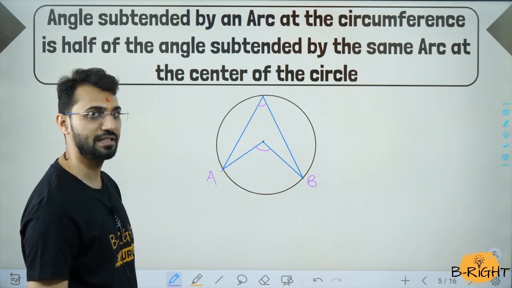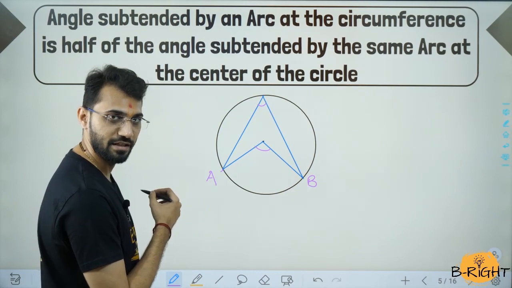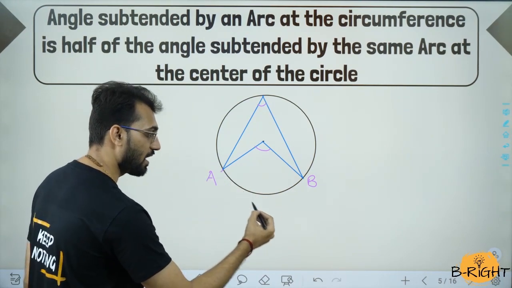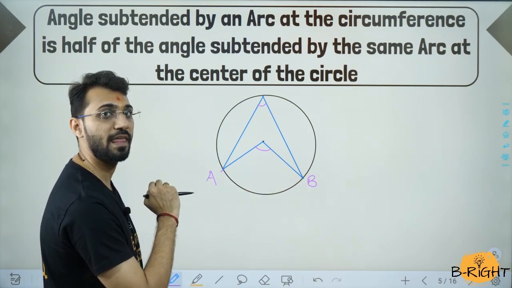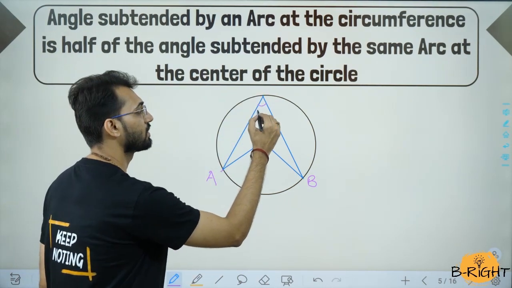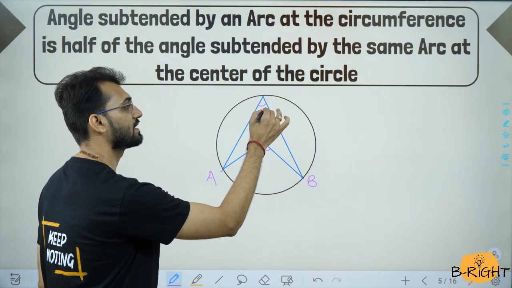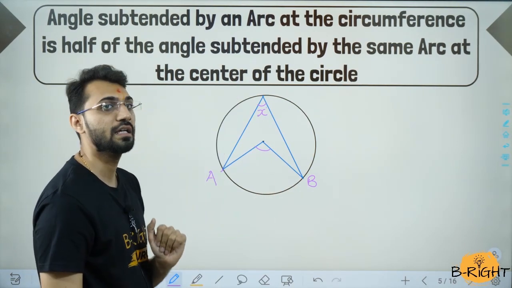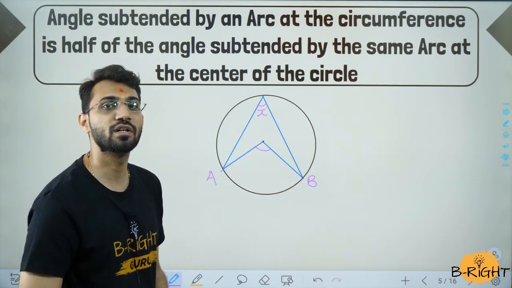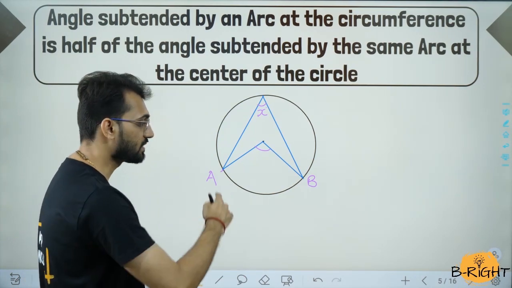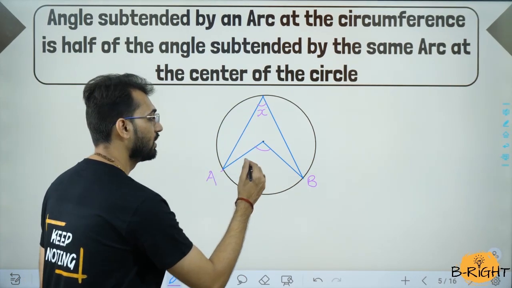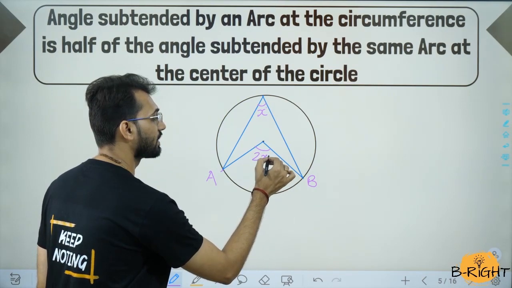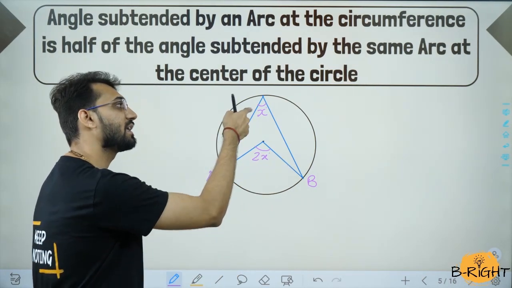So as you can see, the theorem says that angle subtended by an arc AB at the circumference का एंगल को हम लोग x बोल देंगे, x डिग्री. Angle subtended by the arc at the circumference is half of the angle subtended by the same arc at the center. Center वाला angle will be 2x. So 2x का half is x.